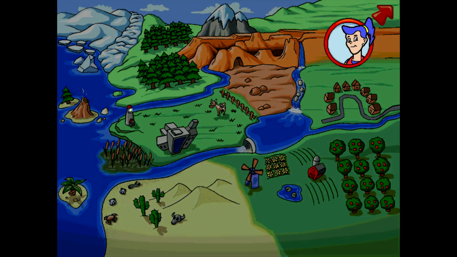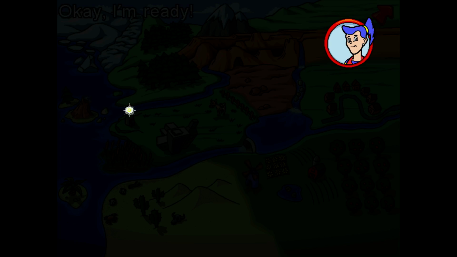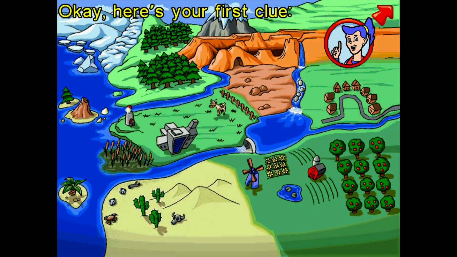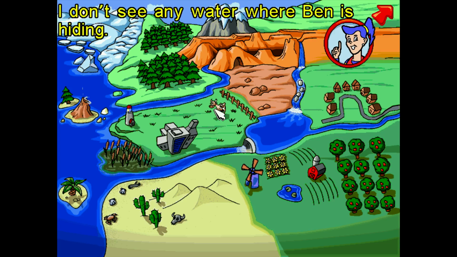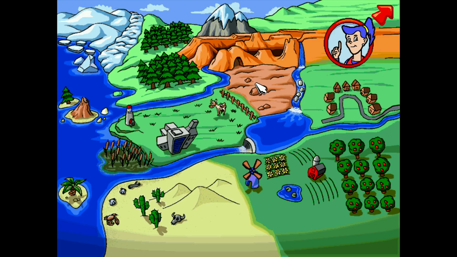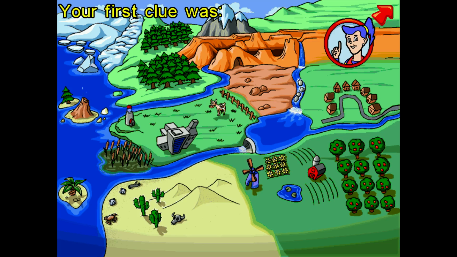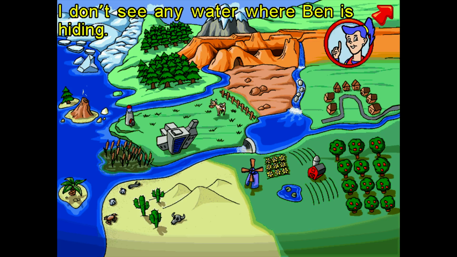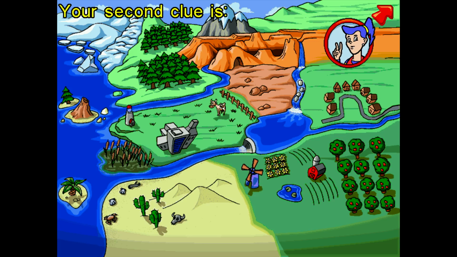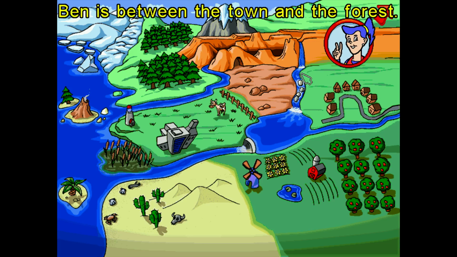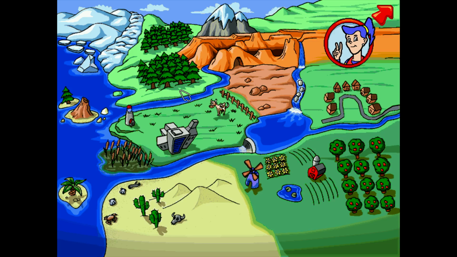Ben's choosing a whole new place to hide. No peeking. Okay, I'm ready. Here's your first clue. I don't see any water where Ben is hiding. Not here. Maybe another clue will help. Your second clue is Ben is between the town and the forest. Well, there's the town and the forest.